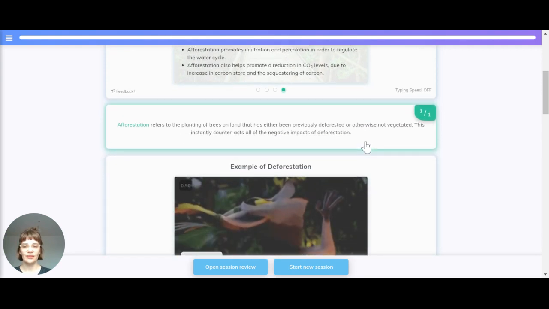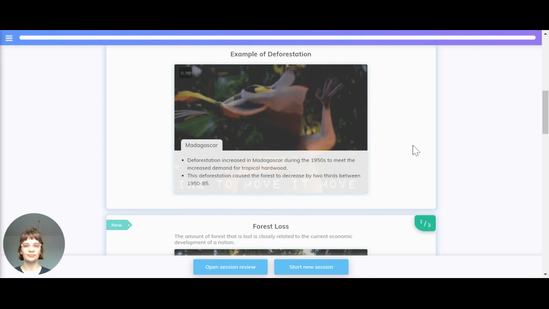Let's quickly recap that. Afforestation refers to the planting of trees on land that has either been previously deforested or otherwise not vegetated. This instantly counteracts all of the negative impacts of deforestation.